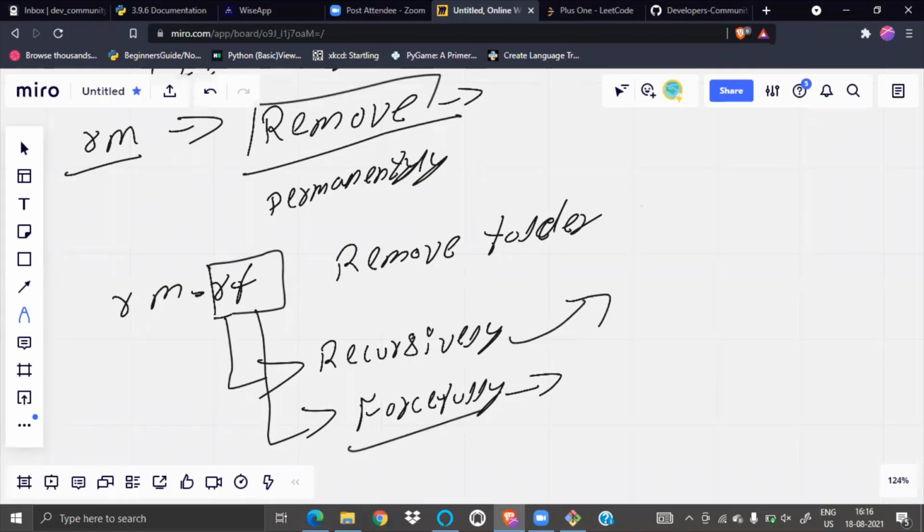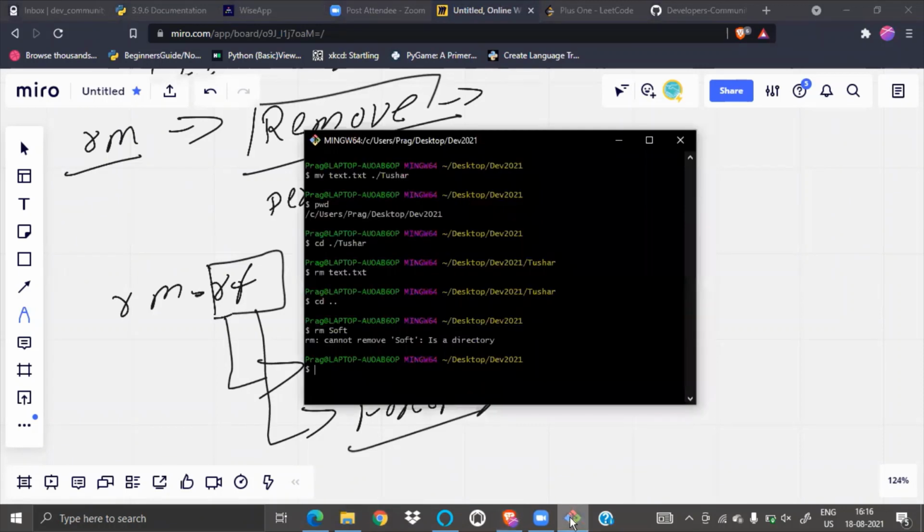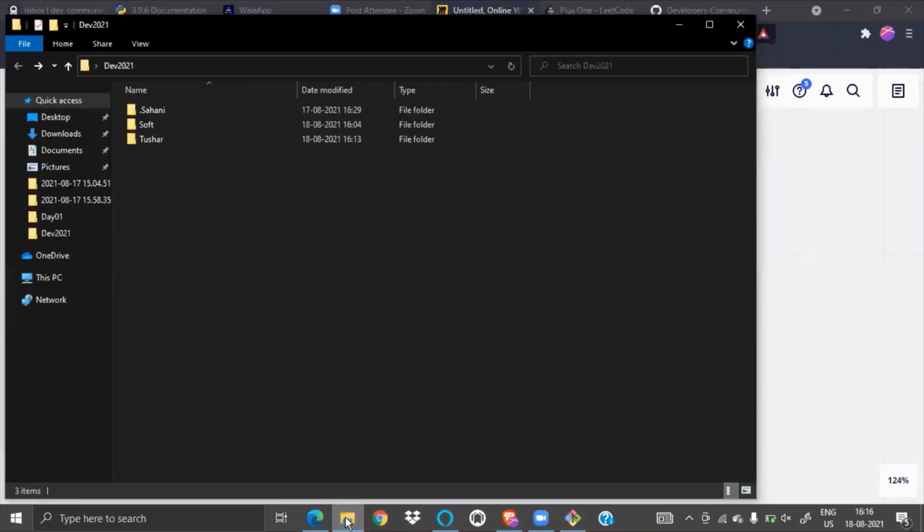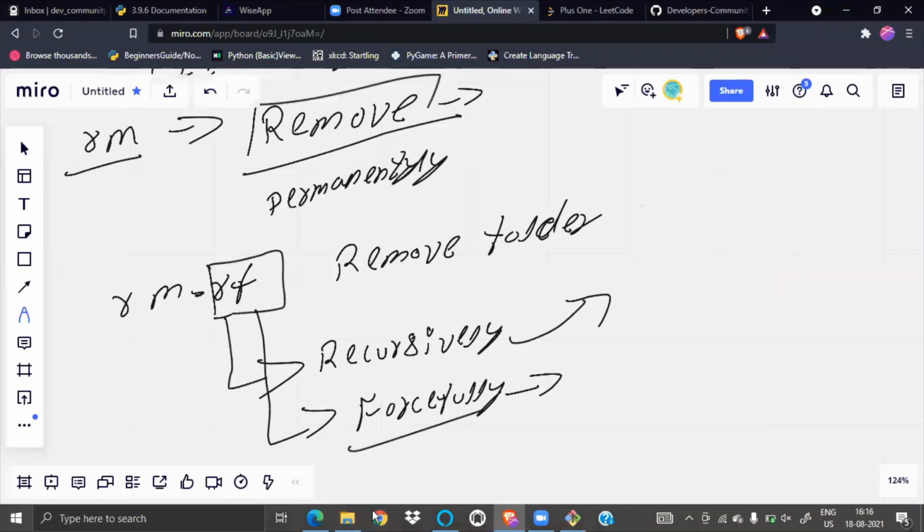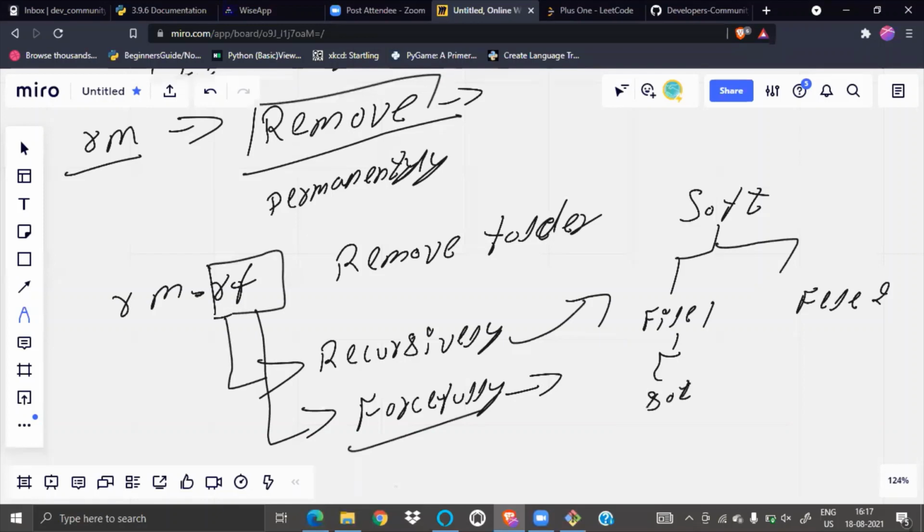So let me tell you what recursively means. Suppose we have a folder soft, and then we have file1, file2, and inside this I have something.txt.